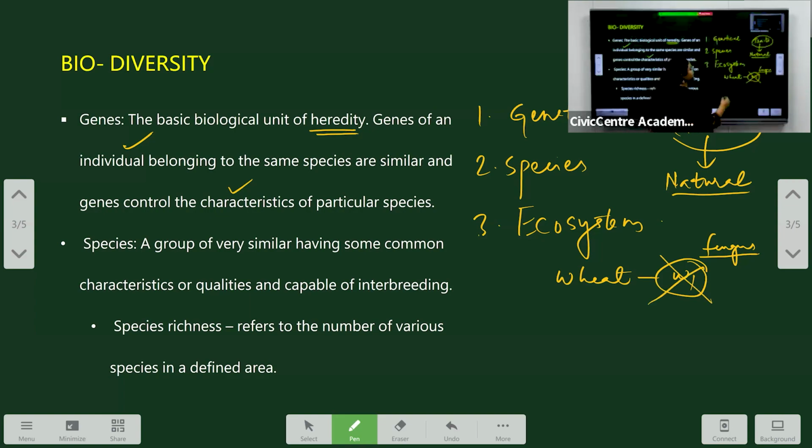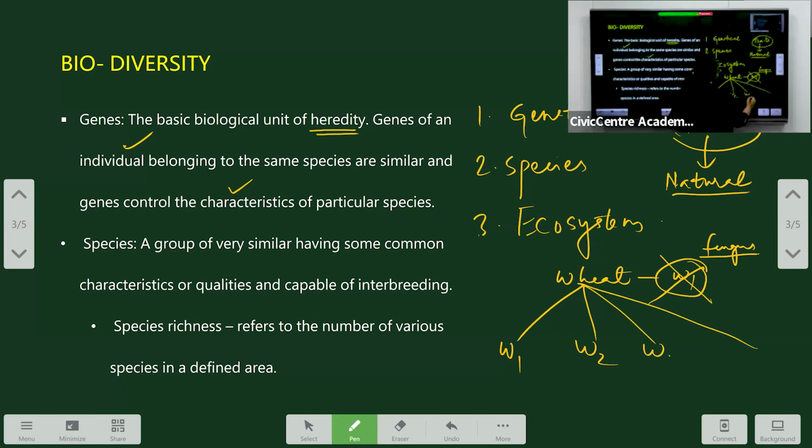But if there is genetical diversity and the wheat produces different traits and different kinds of wheats, the fungus might affect all the varieties, but one genetical variety might be resistant or it might adapt to the circumstance and survive the infestation. And this is how the life cycle happens. So, now we have understood why genetical diversity is important.